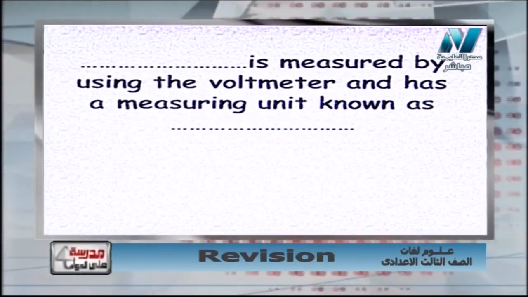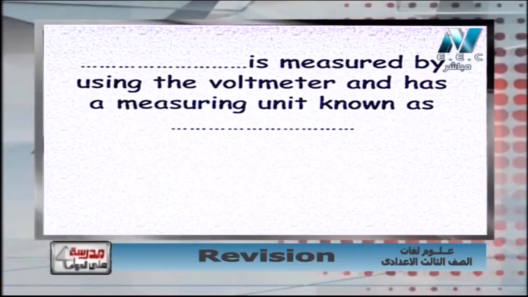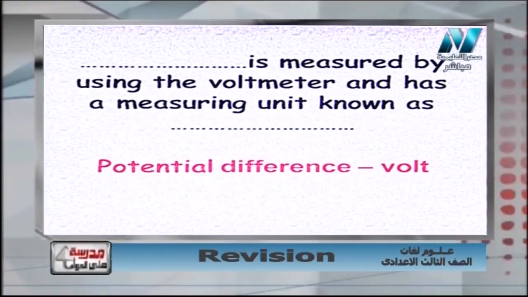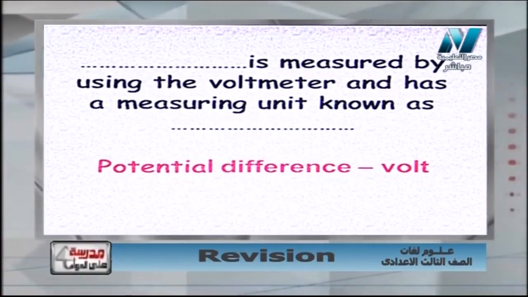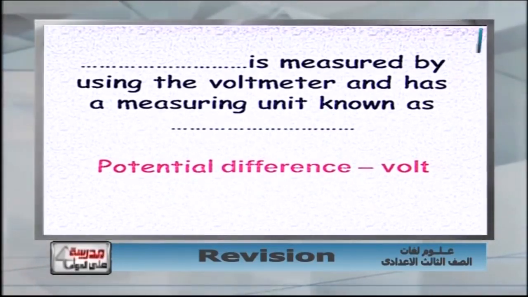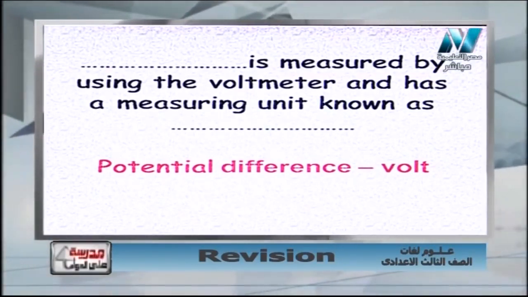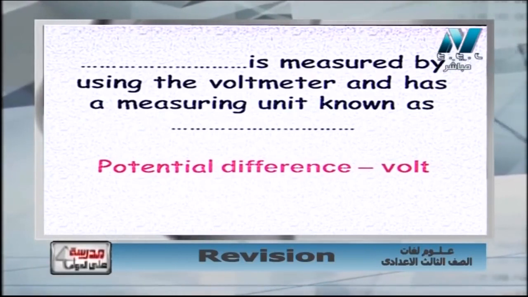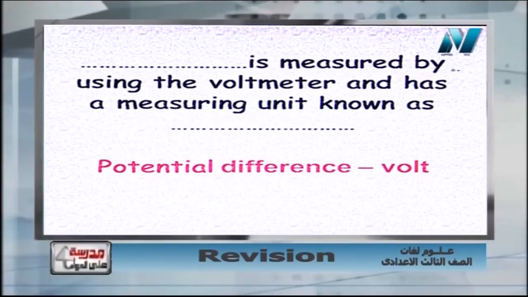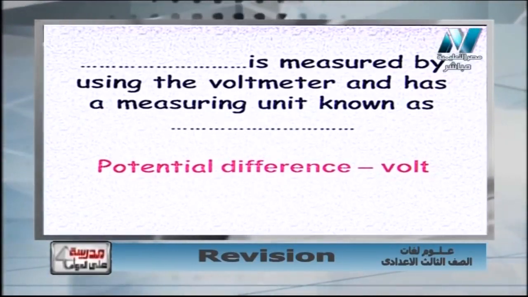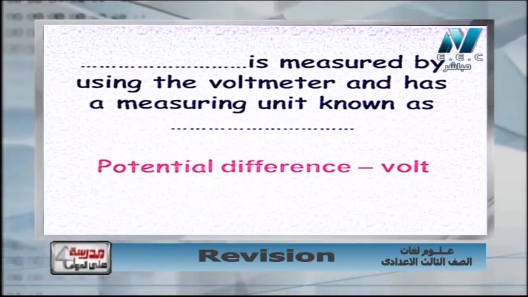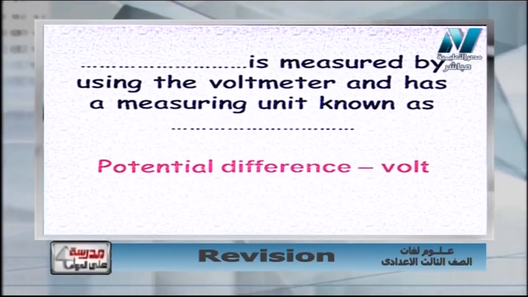Another question says, potential difference is measured by using the voltmeter and has a measuring unit known as, sure, it will be the volt. Potential difference is measured by using the voltmeter and it has a unit of volt. We also use this apparatus again to measure another very important thing, the electromotive force, the EMF of dry cells or batteries. So the voltmeter measures two things in electricity: potential difference and electromotive force.